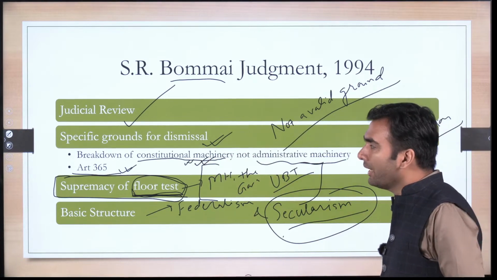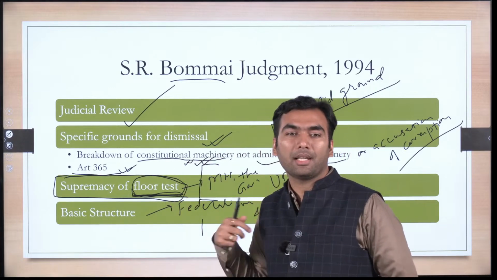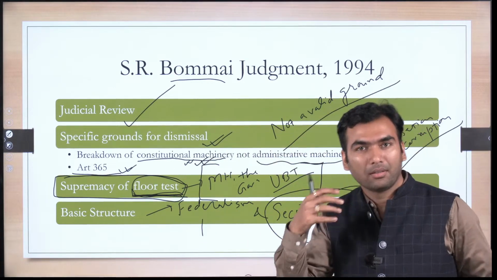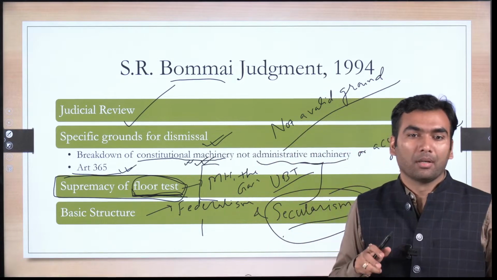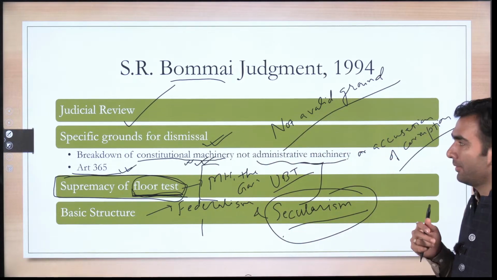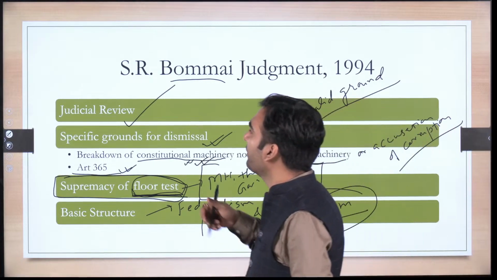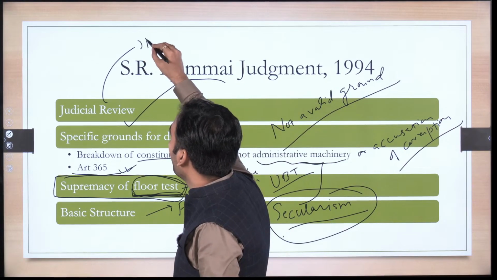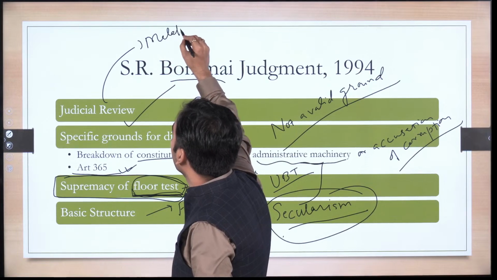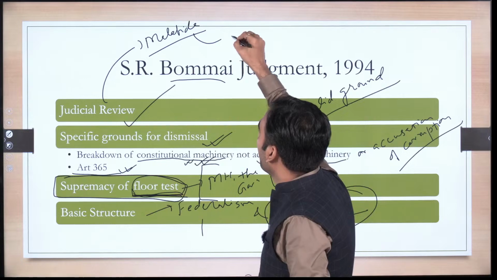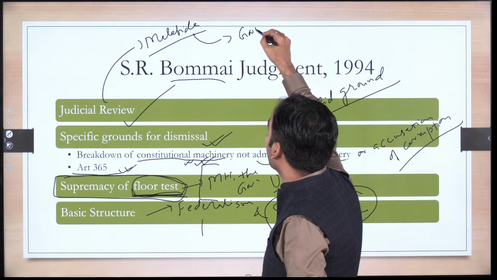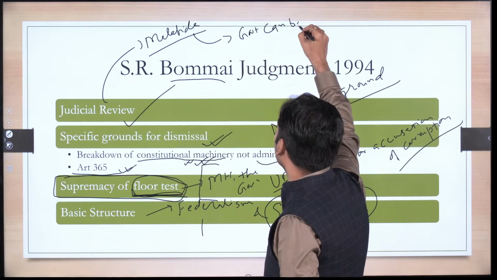So the Supreme Court gave all this argument that yes, you are right, judicial review is possible, and if there is a mala fide intention, in fact the court also said that if we find that there is a mala fide intention behind the imposition of president rule, the government can be restored.